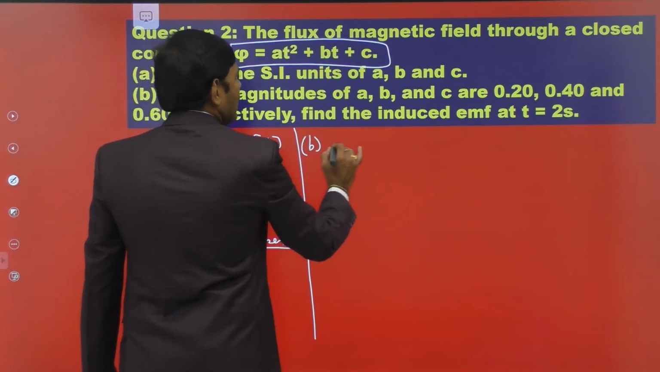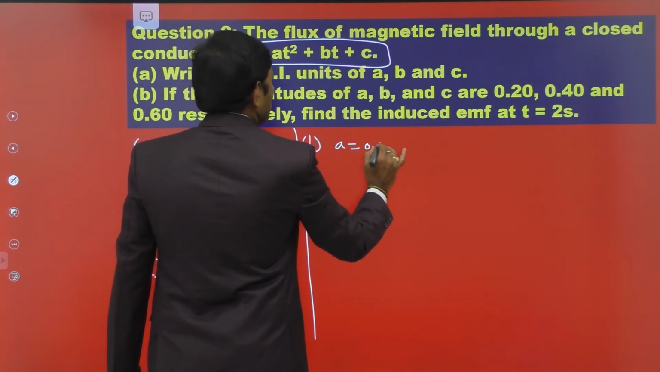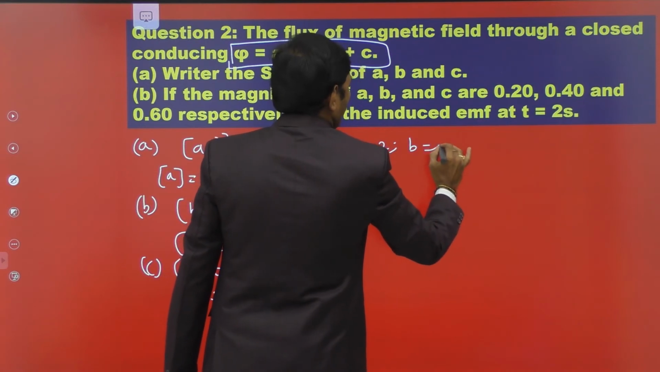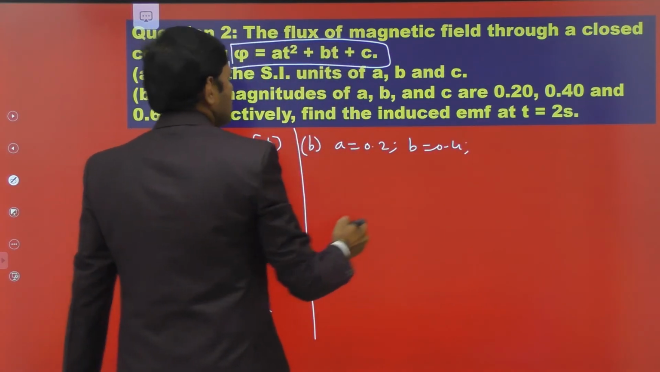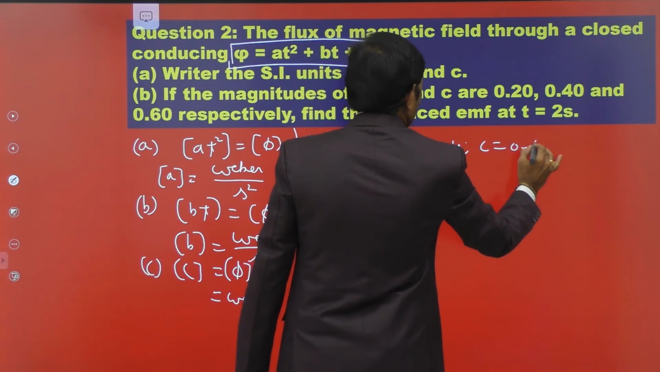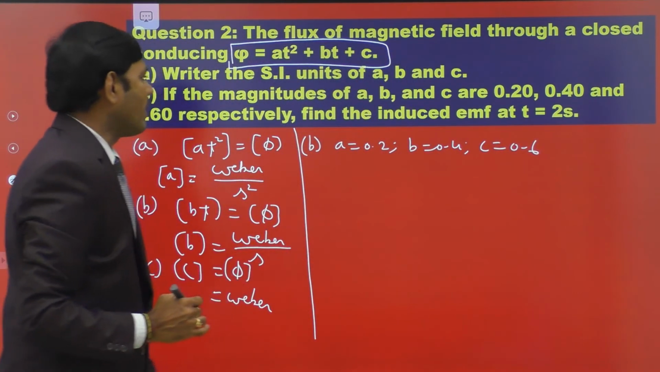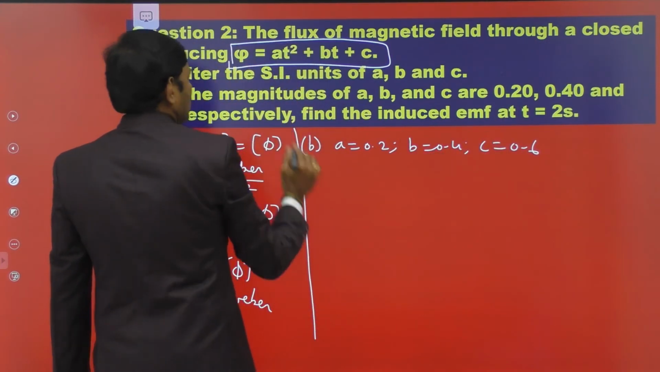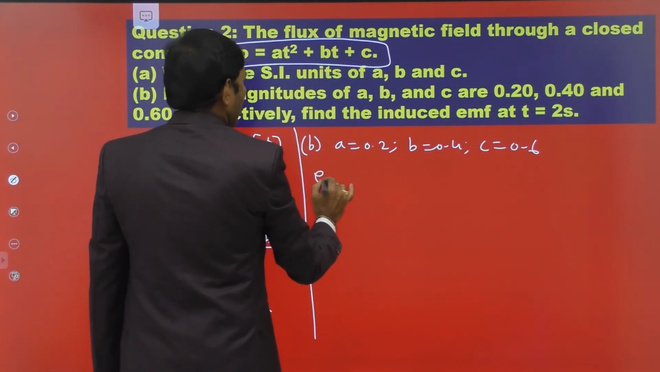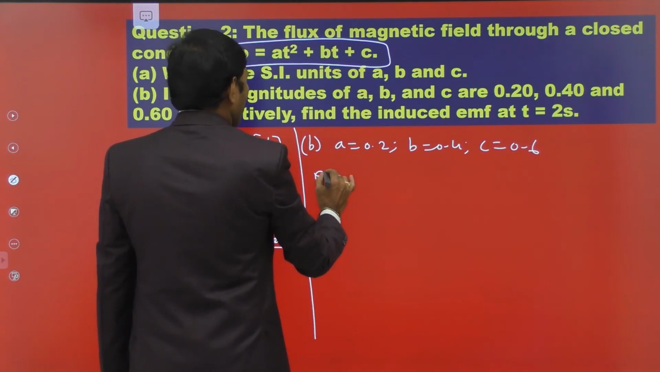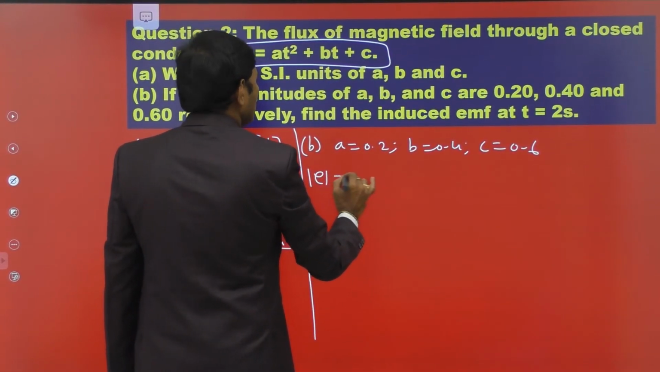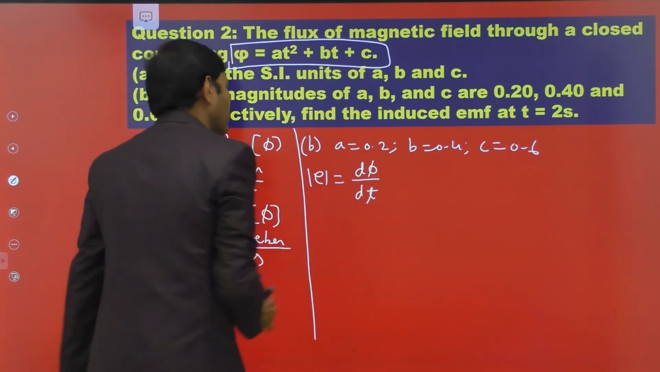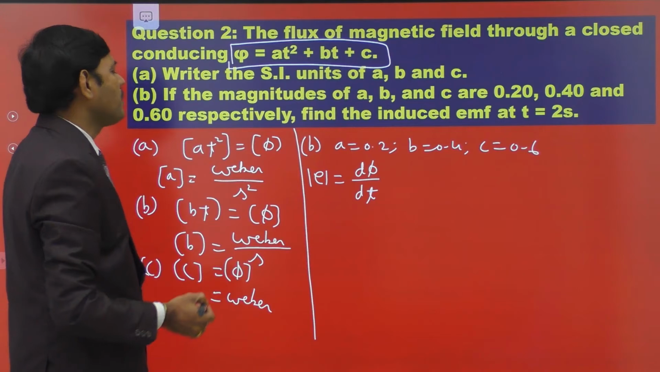Here A is given as 0.2, B is 0.4, and C is 0.6 respectively. Find the induced EMF at T equal to 2 seconds. Flux is given. According to Faraday's law, the magnitude of induced EMF is d phi by dt. Actually E is equal to minus d phi by dt, and we are finding the magnitude, which is d phi by dt.